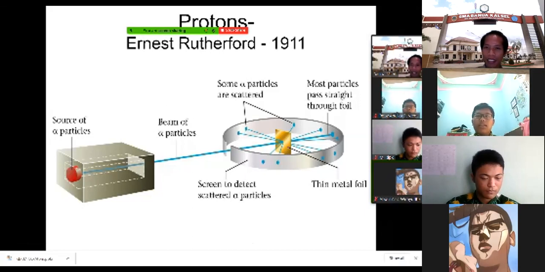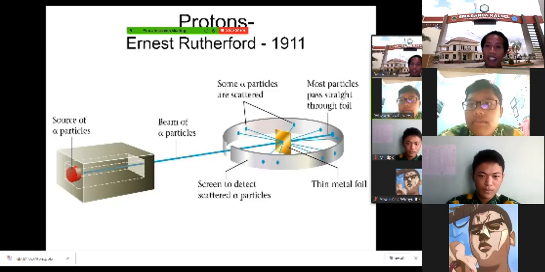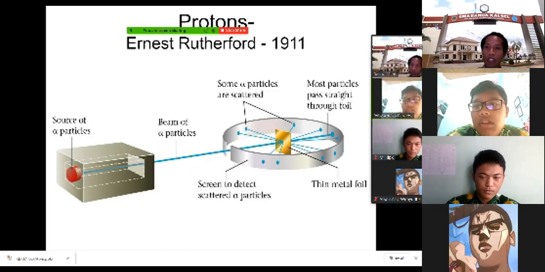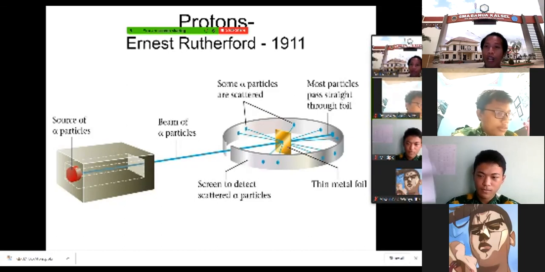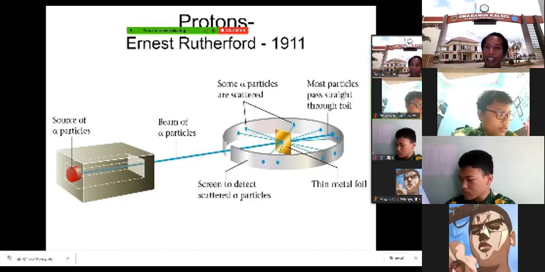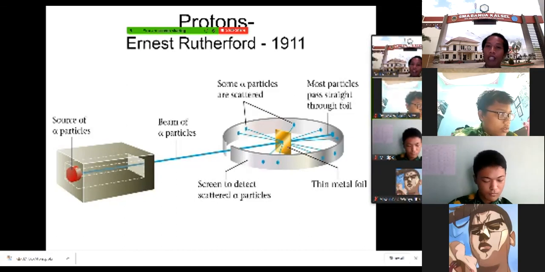Yes, maybe there is something here in the gold foil that is hit by this particle. So this collision made the particle reflected. Ya, ada sesuatu, mungkin sinarnya ini menabrak sesuatu itu sehingga dipantulkan.